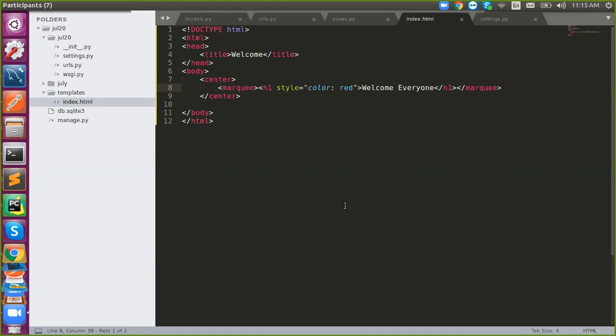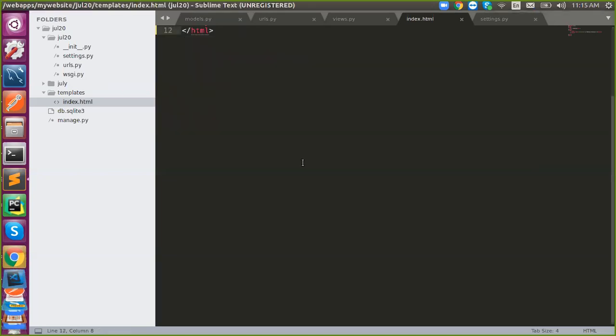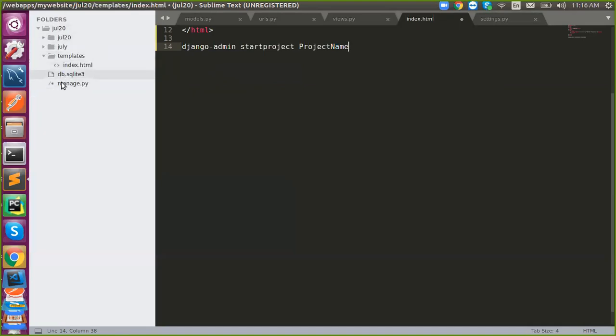Once you've done the installation, you need to create the Django project. What is the command? django-admin startproject, then the project name. This will create your project folder. Inside the project folder, you will find a folder with the same name containing the settings file, URLs and WSGI, and then one manage.py file. The next thing is to create an application, with the same command: startapp, then the app name.